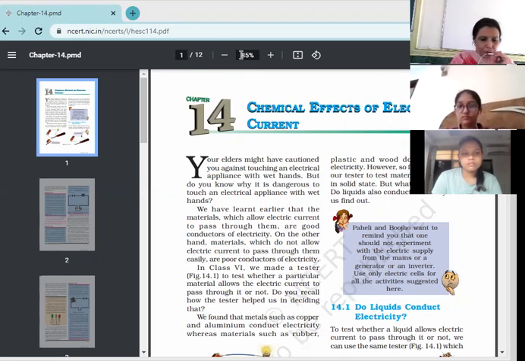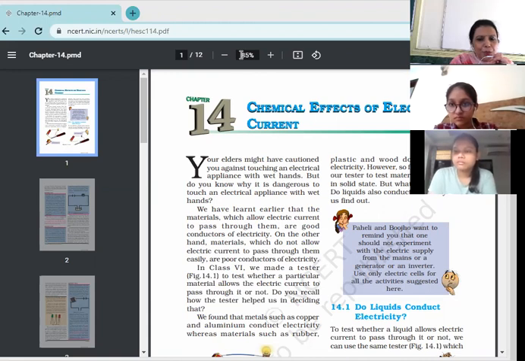Ma'am, what is the meaning of corrode? Corrode means that something gets spoiled. Iron gets corroded, you must have heard this word. Iron gets corroded means iron gets rusted. It gets spoiled, eaten away. Corrode ka matlab hai ki the metal is eaten away. It has been spoiled. Okay. I related corroded with iron, so if I say that iron is corroded, you know that iron is rusted. It has spoiled. In the same way, other metals also get corroded.